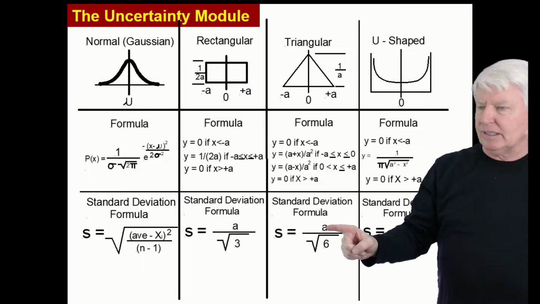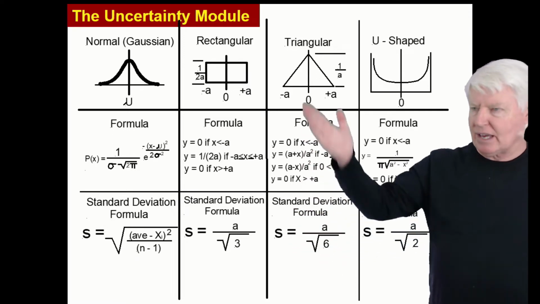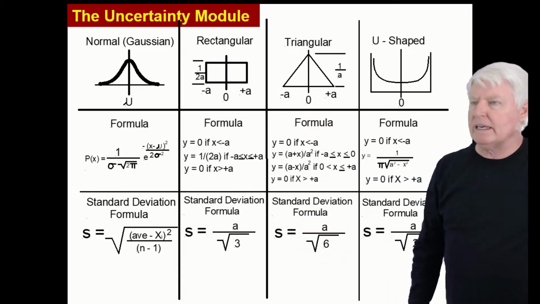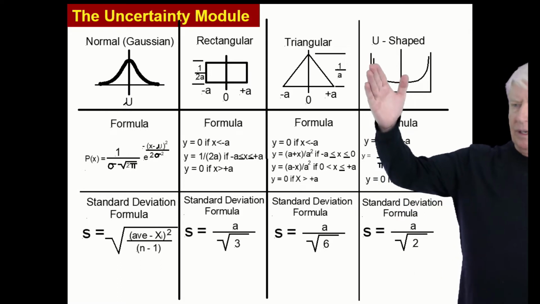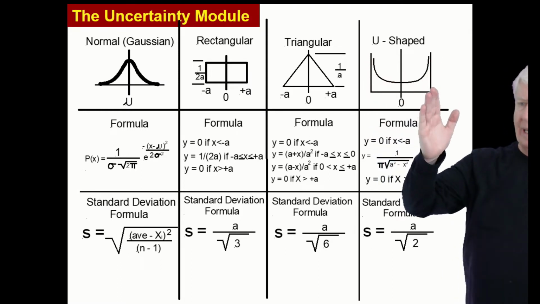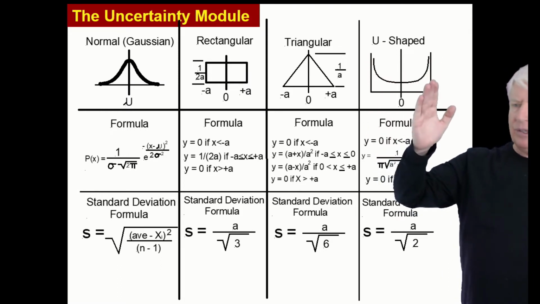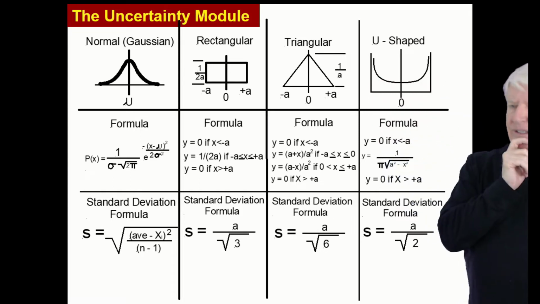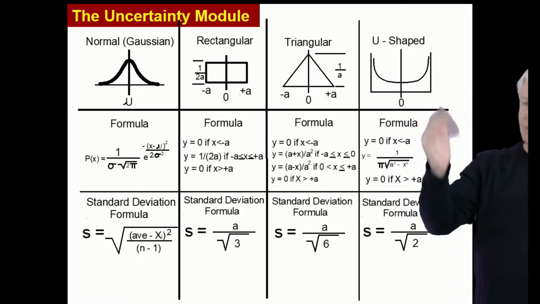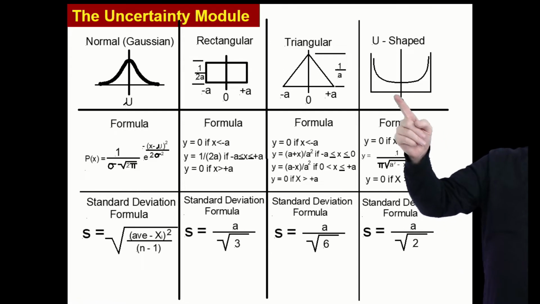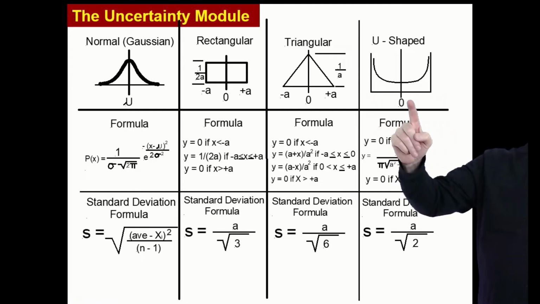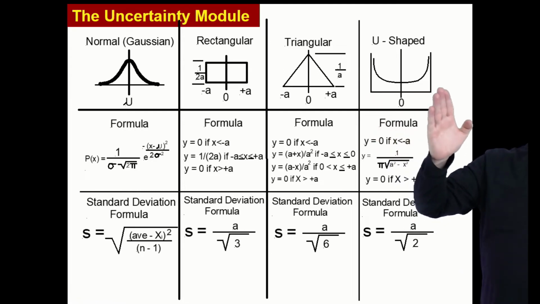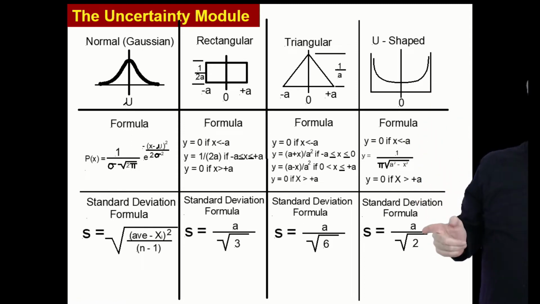And you take that distance, A divided by the square root of 6. That's how you get the standard deviation for the triangular distribution. Notice the probability is higher at getting values near the outside edges on this distribution. Okay, and this one is A again. I didn't write that down, but this is plus A, minus A. The distance from the average to the outside upper spec limit, for example, that would be A, A divided by the square root of 2.